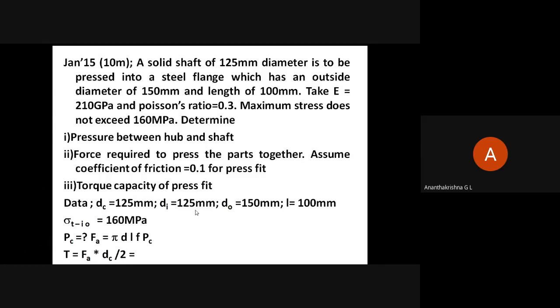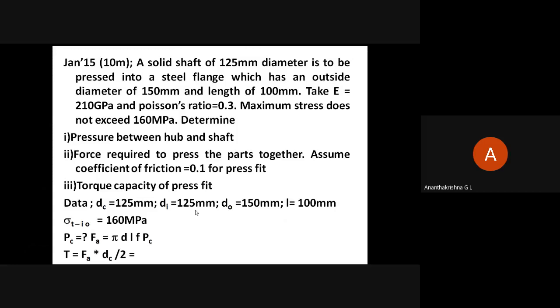Next, the axial force required to shrink fit is pi d l f PC. And D here we need to take is the diameter of the shaft, that is 125 mm. Length is given, coefficient of friction is given, and PC we just found out is 27.38 Newton per mm square.